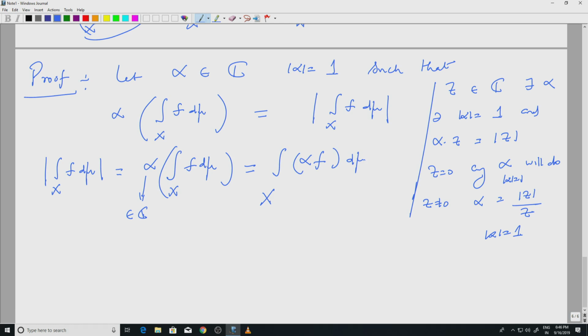This is by linearity of the integral. Let us look at this again. The integrand is a complex valued function, but the left hand side is a positive number.